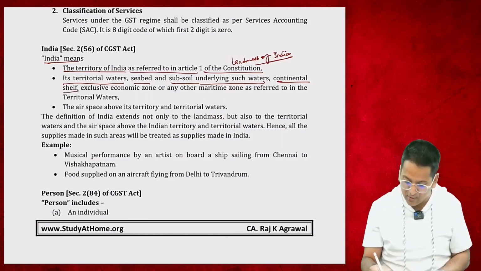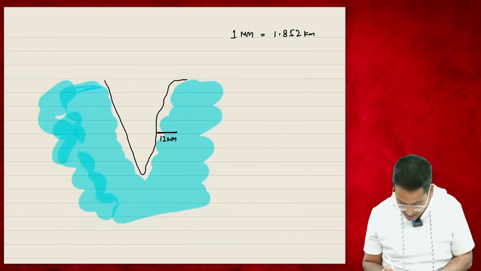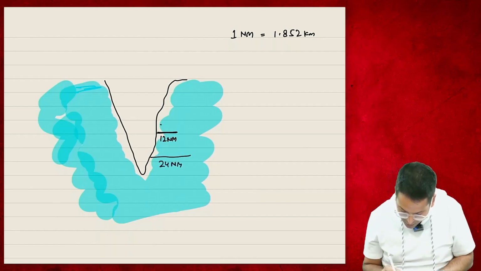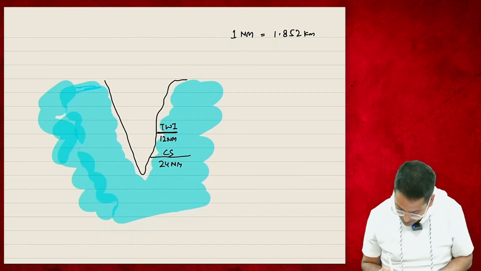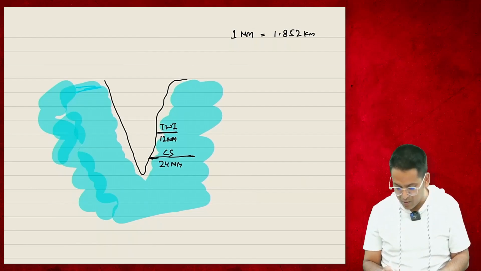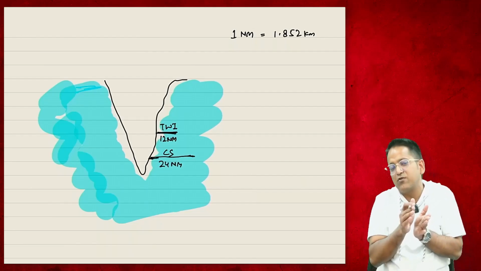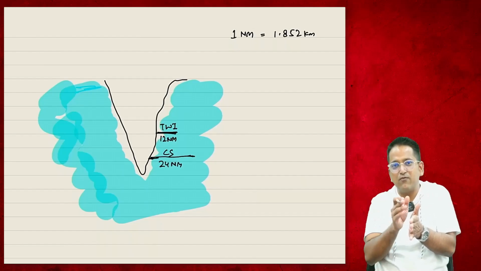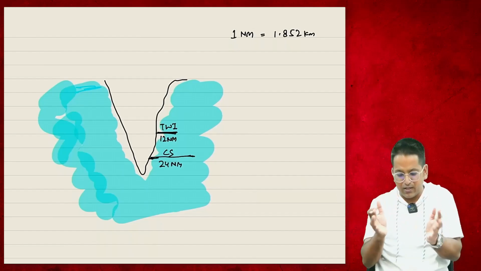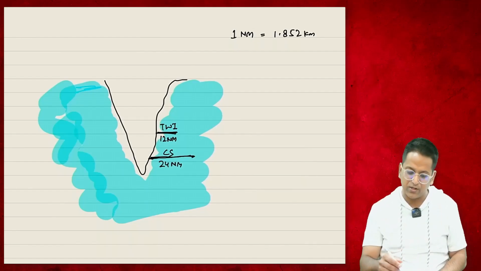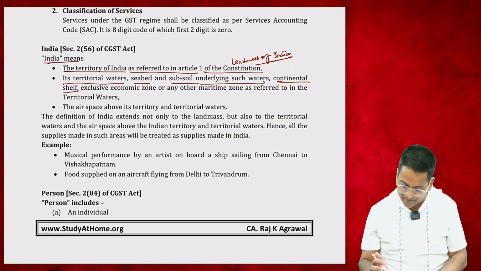Continental shelf is also India. They call it continental shelf up to 24 nautical miles. 24 nautical miles, it's territorial, it is called TWI. Pay attention, it's 24 miles from this boundary. From the boundary, 12 is this, means if we talk about the territorial waters of India, then 12 more. So up to 12, it's territorial water of India, and from there, if we take 12 further, it's called continental shelf. So this continental shelf is up to here, it is up to 24 nautical miles.